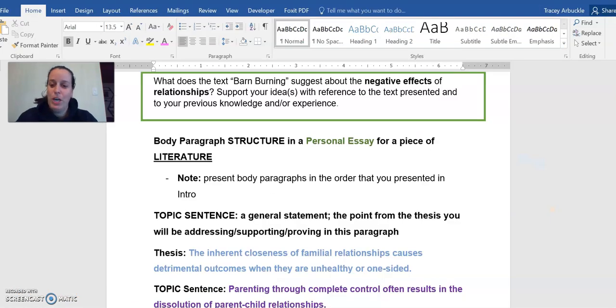Hi everyone, today we're going to talk about how to write a body paragraph in a personal essay for a piece of literature. In a personal essay, you're usually asked to write about a piece of literature and give a personal experience. We're going to focus on the literature paragraph.